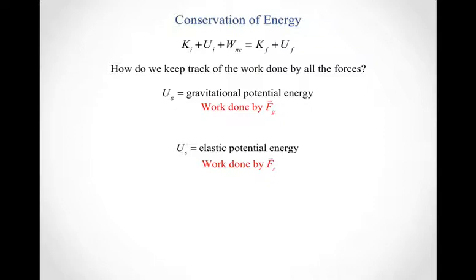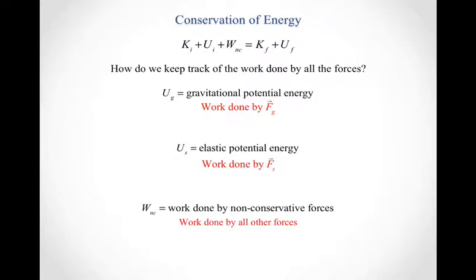So the work done by the gravitational force, we keep track in gravitational potential energy terms. The work done by the spring force, we keep track in terms of elastic potential energy terms. What's special about these two conservative forces is that we're going to keep track of their work by thinking about how a potential energy changes.